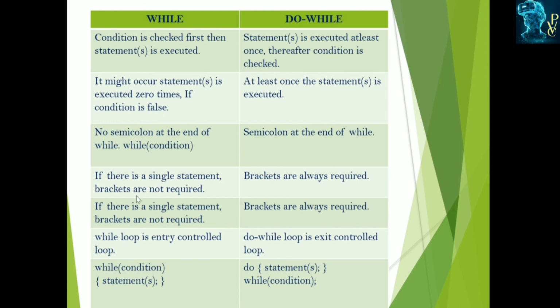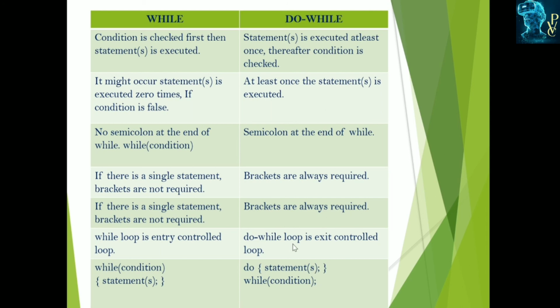If there is a single statement, brackets are not required for the while, but brackets are always required for do while because we are checking the condition at the end. The while loop we call entry control because the condition is checked first, and after that it enters into the loop.